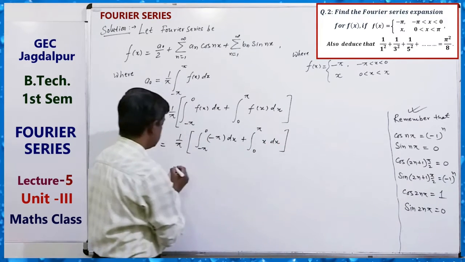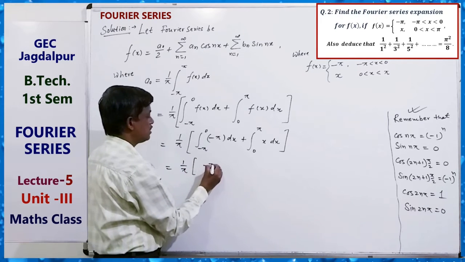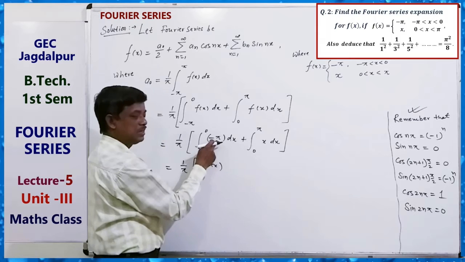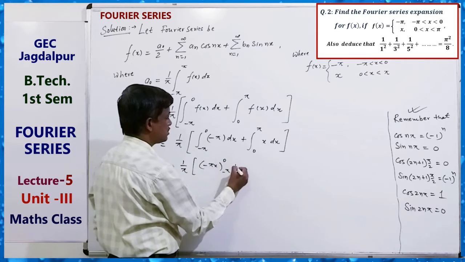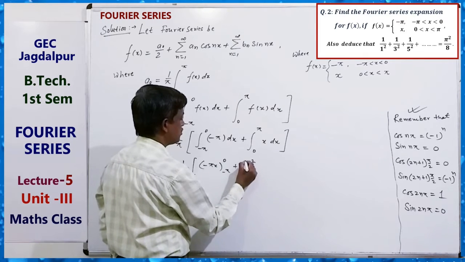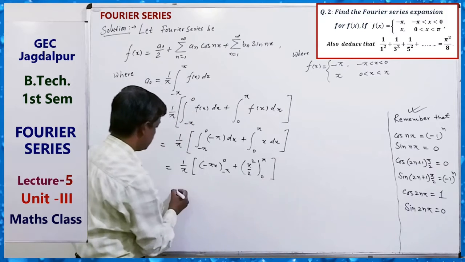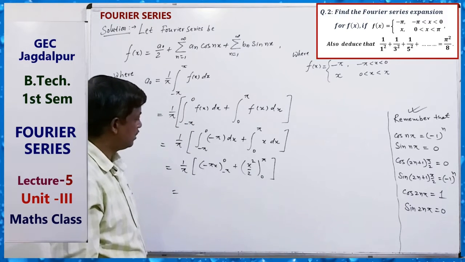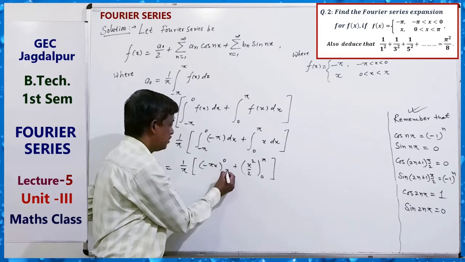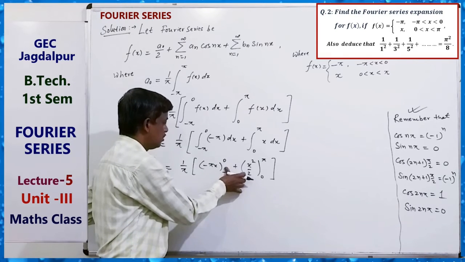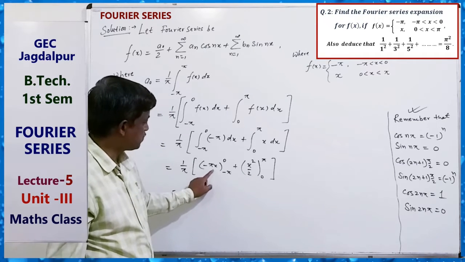This equals 1 upon pi, integration of minus pi x from minus pi to 0, plus x square by 2 from 0 to pi. Just apply the limit and you can get the value. Here, upper limit 0, lower limit minus pi: minus pi, minus minus plus pi.